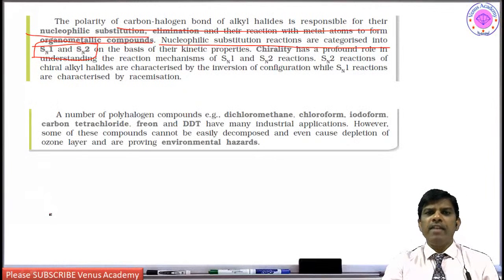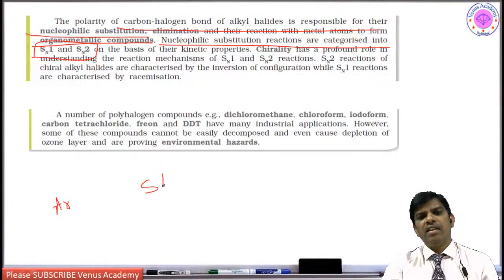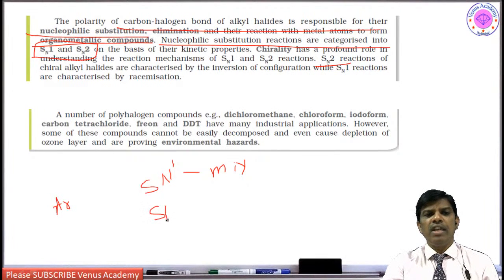And what is going to happen when it comes to aromatic halo compounds? They undergo aromatic electrophilic substitution, right? On the basis of their kinetic properties, chirality plays a role in understanding the reaction mechanism of SN1 and SN2. What is going to happen in SN1? In SN1 we are going to get a racemic mixture. And in SN2? SN2 undergoes Walden inversion and gives the inversion product.